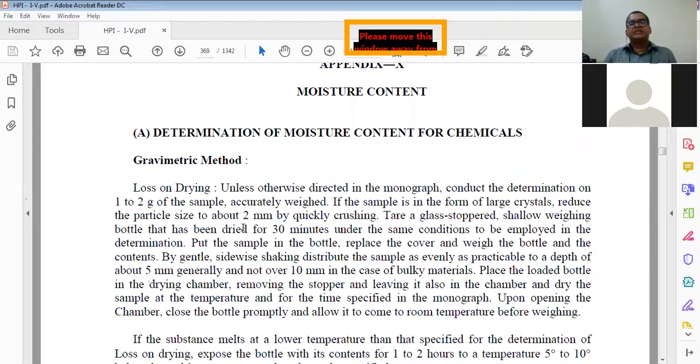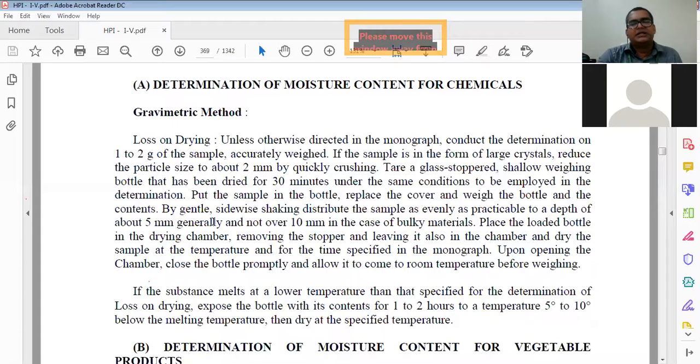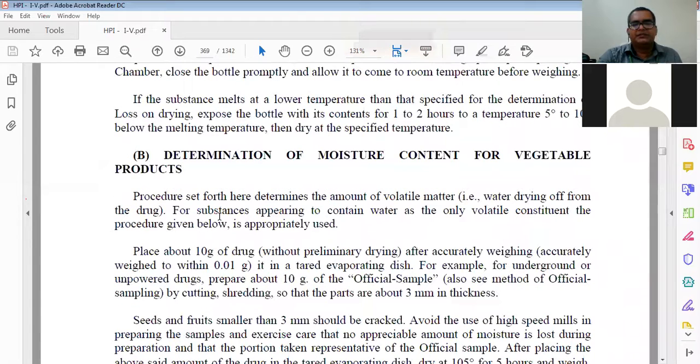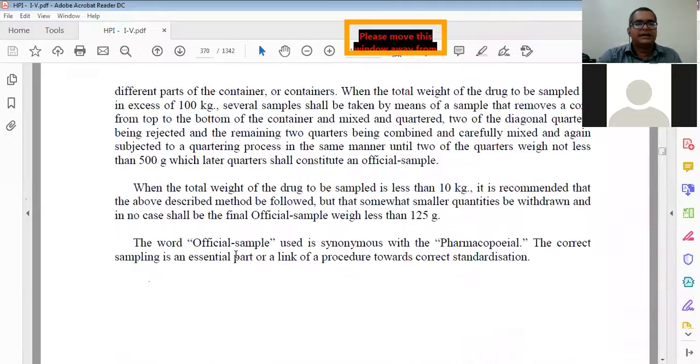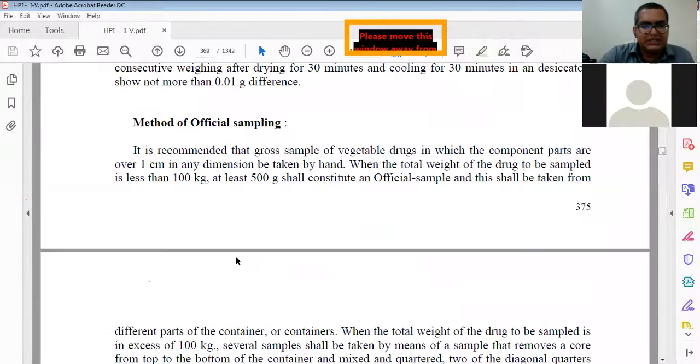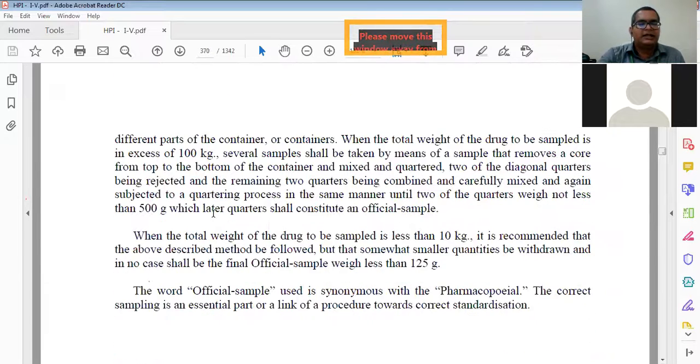Already we have this test. Determination of moisture content for chemicals is there; we have studied that, related to gravimetric methods. Determination of moisture content for the vegetable product, this is in our syllabus, B part. Already we have done. Methods of official sampling. An official sampling question came, I told you before, a short note: what is official sampling? Already this is given in your Mandal and Mandal book.